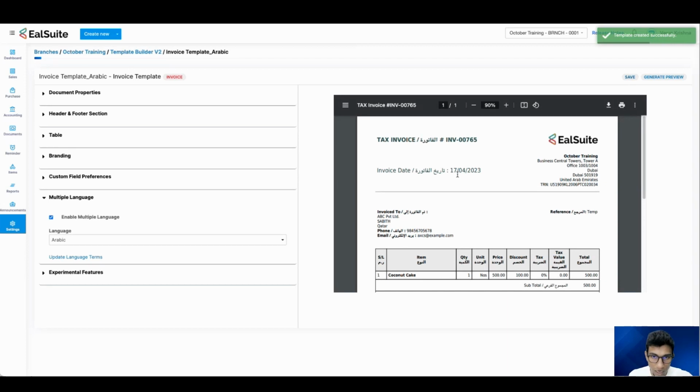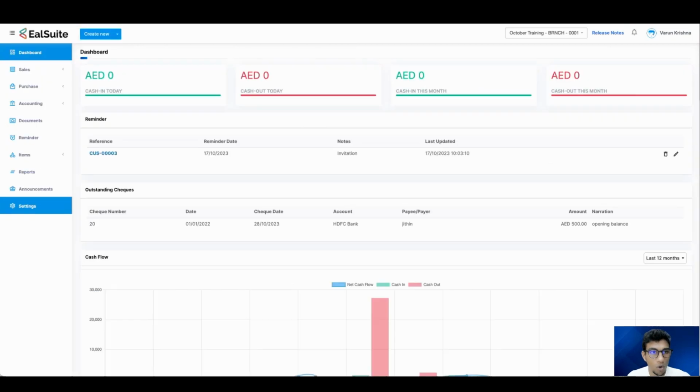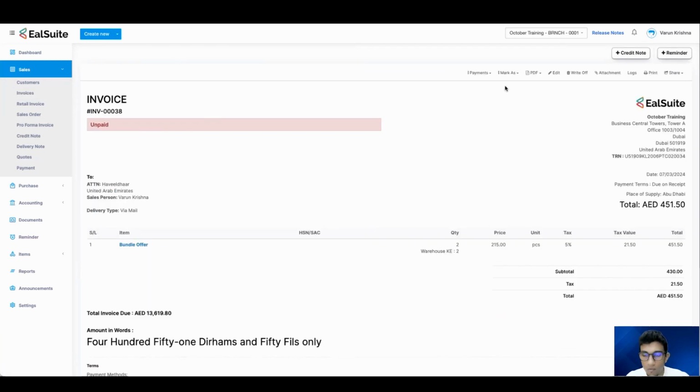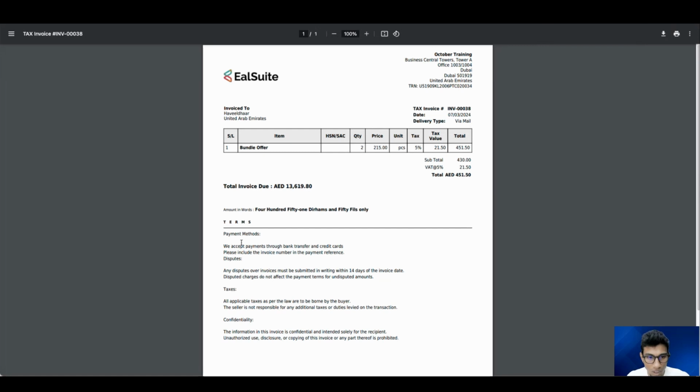I'll show you how the real invoice gets worked out. Yes. So we will go to our dashboard. Let's select this particular invoice. And we have an Arabic. Okay, we'll select this first in our default invoice. So this is a payment method, and it shows the terms, taxes, confidentiality. This comes under terms, and this is the way in which this whole invoice looks.